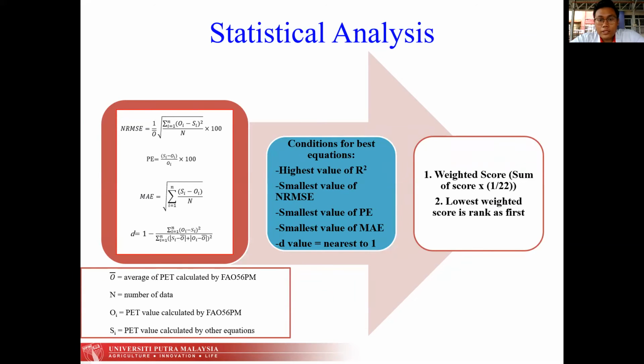The best equation has to have the highest value of R squared, the smallest values in NRMSE, PE, and ME, and the value nearest to 1 in D, which is called the index of agreement. Lastly, I will use the weighted score, where I add all of the scores that I've gained and multiply by 1 over 22. The lowest weighted score will be ranked as the best equation.